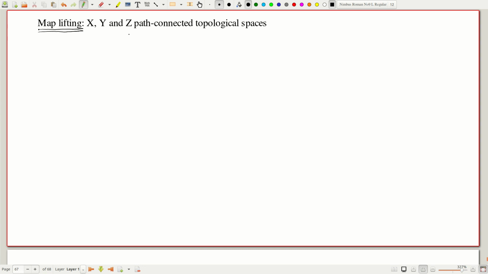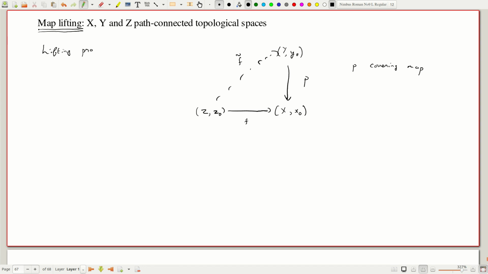And we spoke about the lifting problem right at the beginning. This is a almost complete answer, in fact a complete answer in many situations to the lifting problem, provided this is a covering space. So P is a covering map. So I have path connected topological spaces, and I also have base points in them. I have a map from here to here, F, and I have F tilde up here, and then I have the lifting problem. So the lifting problem is asking whether F tilde exists.